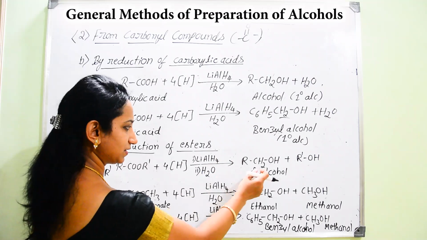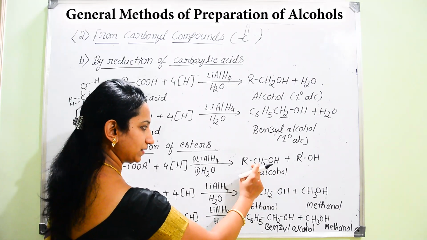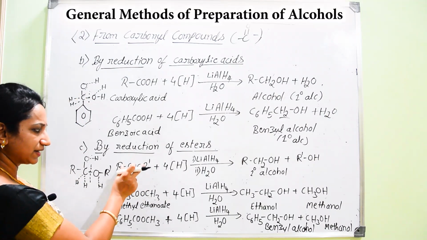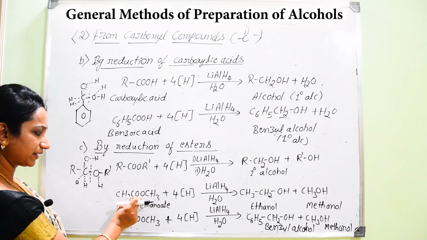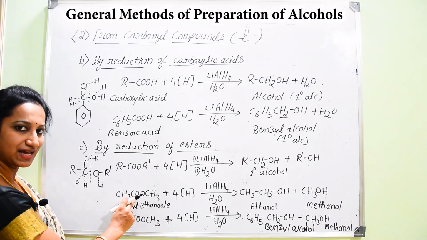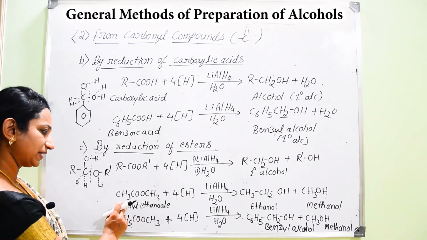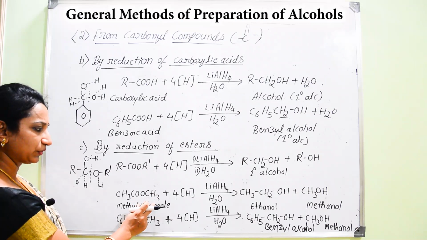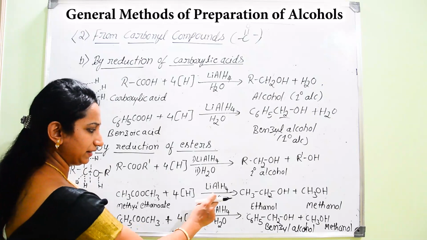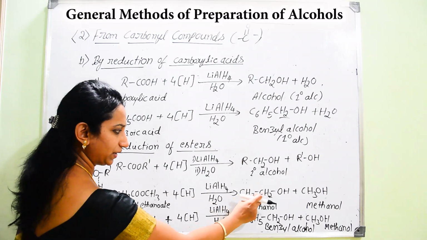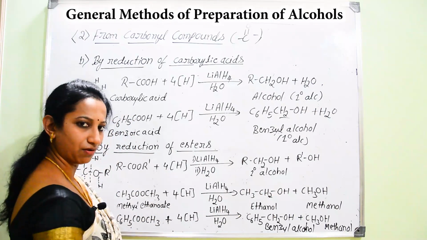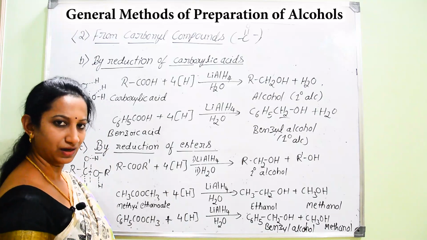Then on hydrolysis you are going to end up with the product RCH2OH. Here RCOR dash, we can consider it an acetate group. Methyl acetate, CH3COO, is considered as acetate group. Here the example is methyl ethanoate. When methyl ethanoate is subjected to reduction with the help of lithium aluminium hydride and then to hydrolysis, you are going to end up with that product. It is methanol, it is ethanol. It is also considered as primary alcohol.